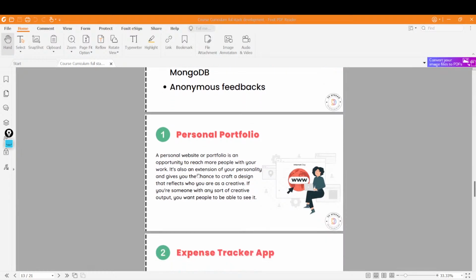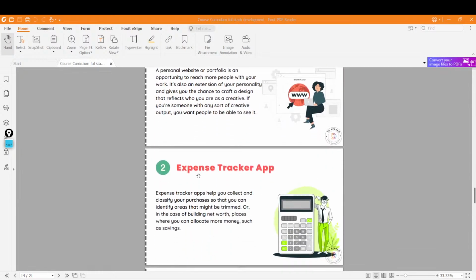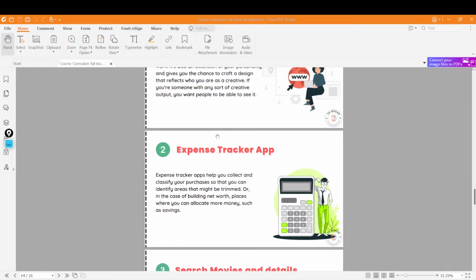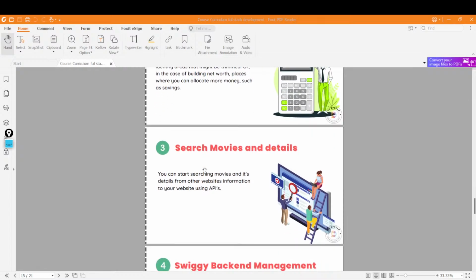So for that, a personal portfolio site will be there. Then an expense tracker, wherein you can add all your expenses, and then you can track where you were spending more, or all these types of things. You can read more about it, and you can even watch the demonstration, right? The team will provide it.